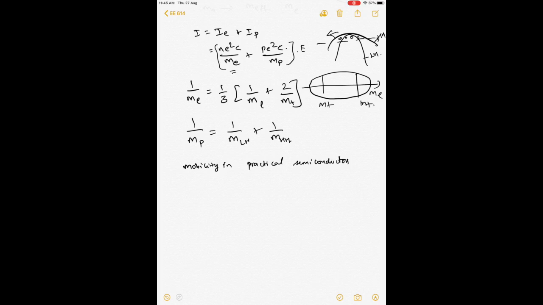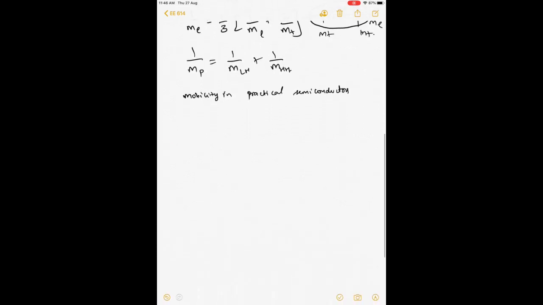So basically it should have infinite velocity, right? Because it will accelerate as much as you have the field. We saw this, right? The force on every electron is eE, and this should be m dv by dt. So as long as you have the electric field, your electron should continually accelerate. But that is not true. In every practical semiconductor, you still have a constant current and you still have a constant velocity. That's because the electrons get scattered by several things in a semiconductor.